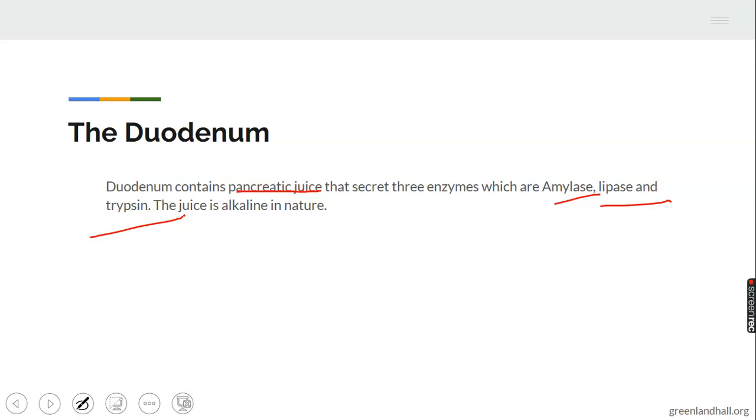The juice here is alkaline in nature, but the juice in the stomach is acidic. But when the food now gets to the duodenum, the juice that is there, which is pancreatic juice, is alkaline in nature. So it's going to neutralize the acidic power of the food coming from the stomach. That is the function of that alkaline juice.